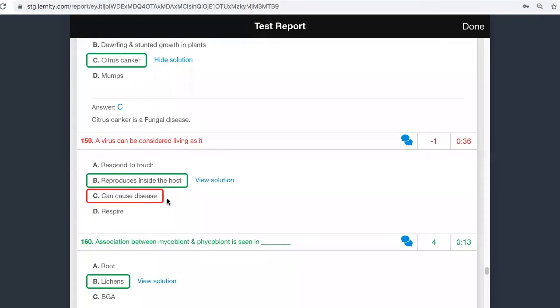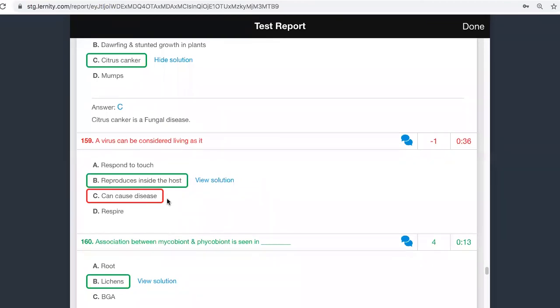You have silicosis, you have asbestosis, those kinds of diseases come in your body. Lung cancer is caused because of nicotine or smoking. So causing of disease is not a property of a living organism, which means that is a wrong answer.